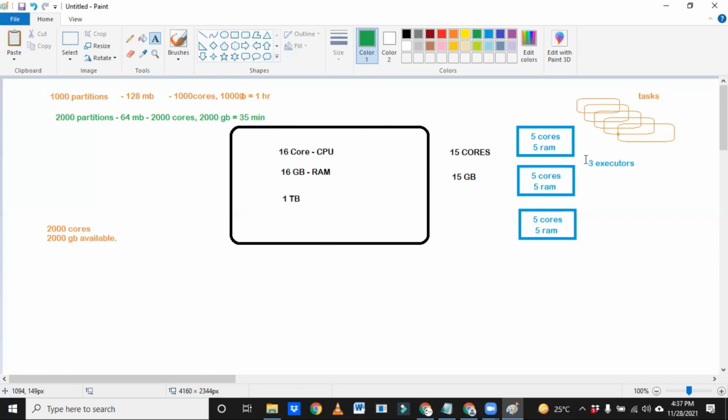Yes. So my assumption is different in case of development and in case of performance tuning. When you execute the same program in a performance tuning or PT environment, it may take 15 minutes, whereas in a real-time cluster or production, it may take 10 minutes. Because of the configuration and availability of resources. And it may be vice versa. If the cluster is busy, it may take 20 minutes also. That we won't guess.